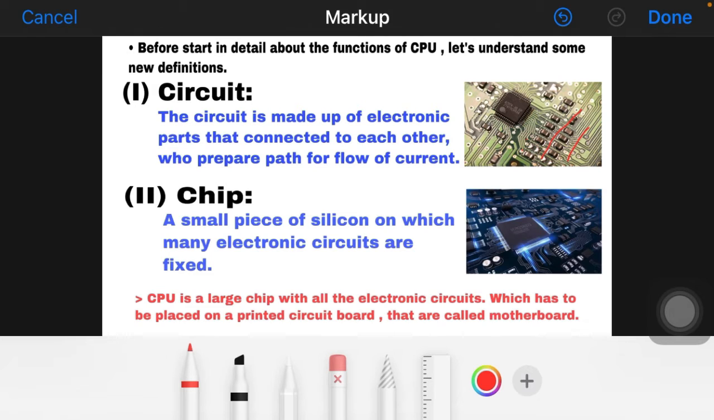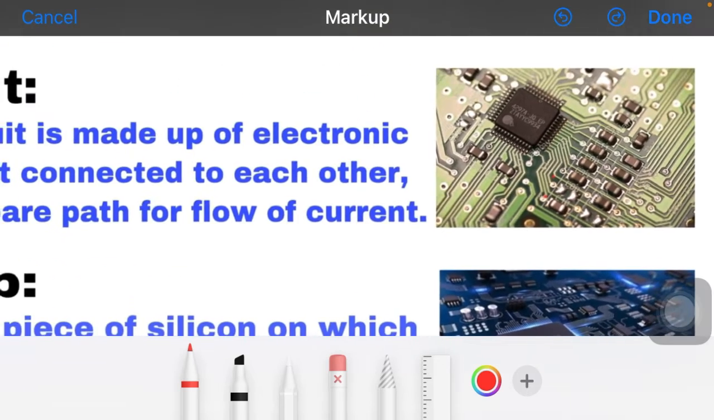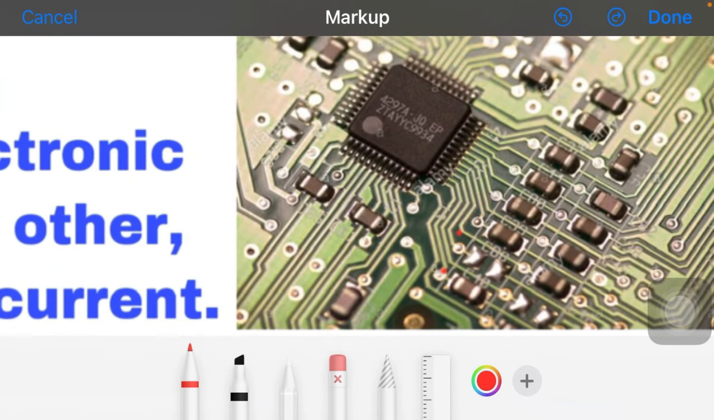It looks like traffic cars. Just like in traffic, many cars are standing, right? All these small electronic parts are called a circuit, and they are connected to each other. You can see here, these circuits are connected to each other. The first one is connected to the second, which is connected to the third, fourth, fifth, sixth. In this way they are connected with each part of the circuit.